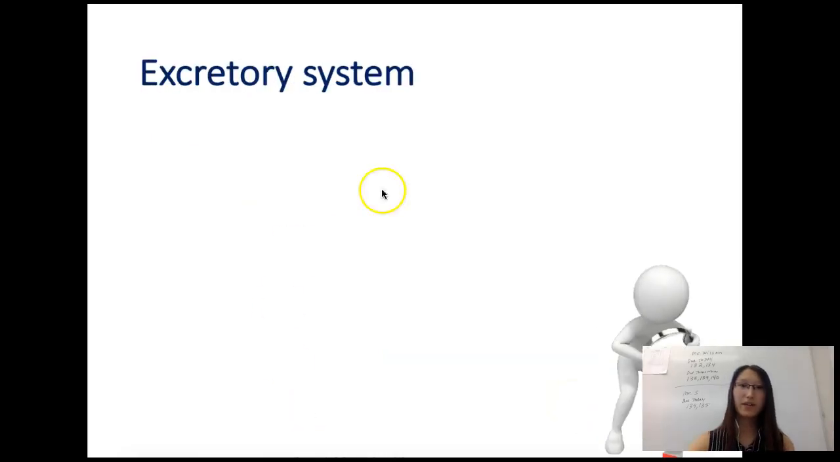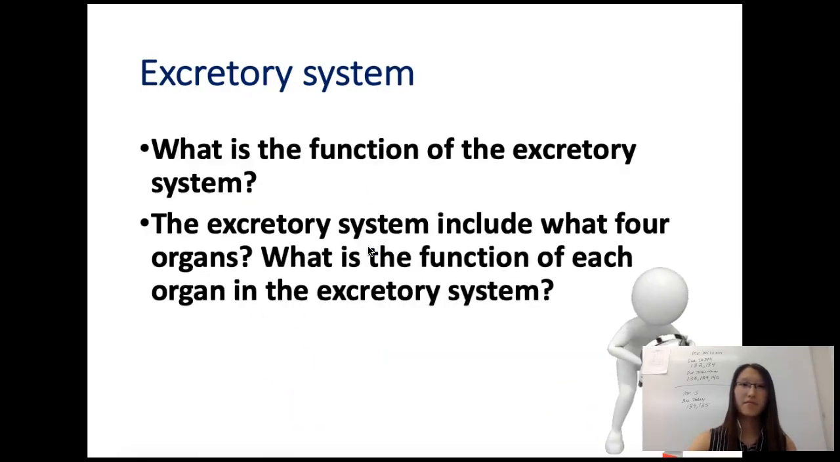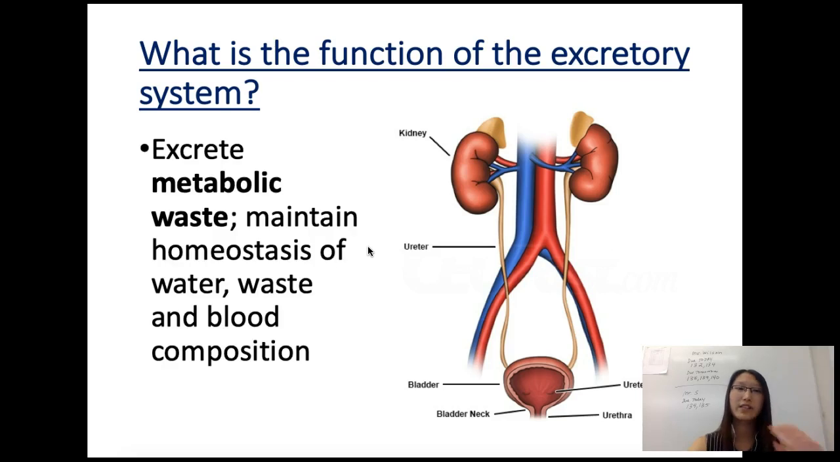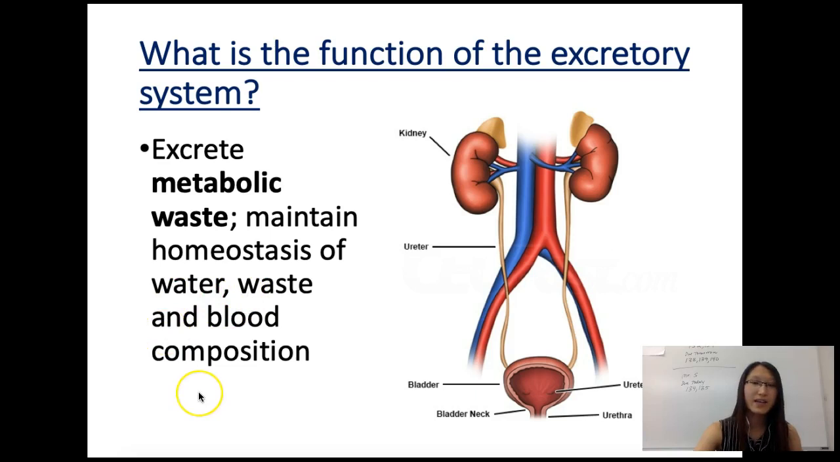So now we want to talk about the excretory system. This is pretty much just an overview of this. We're not going to go in as deep as the digestive system. The excretory system is to excrete metabolic waste. Metabolic means all those chemical reactions, whether we're making new molecules or breaking down molecules, all of those reactions release a lot of waste in your body, and you have to get rid of it. And then we also want to maintain homeostasis of water and get rid of waste and make sure our blood composition is right.